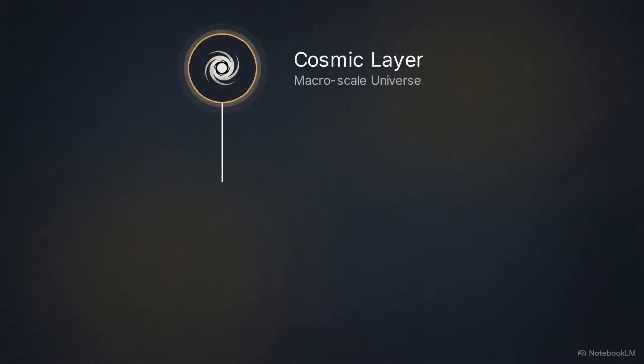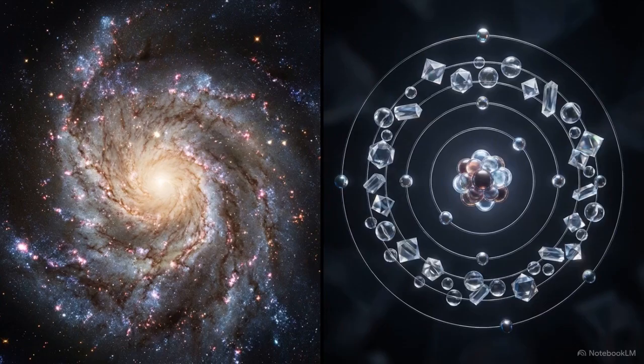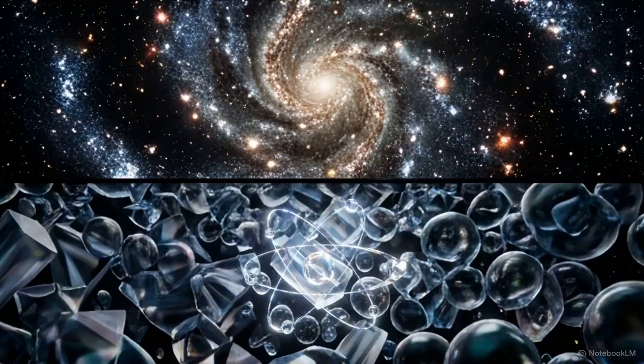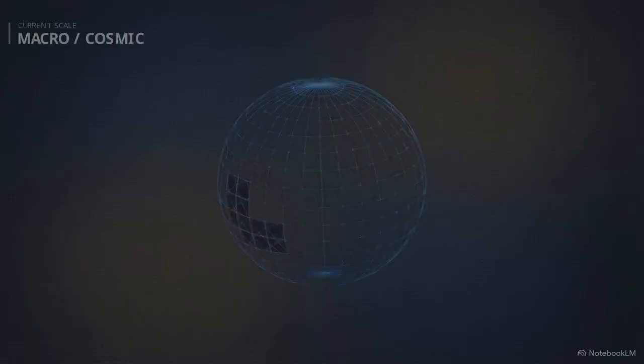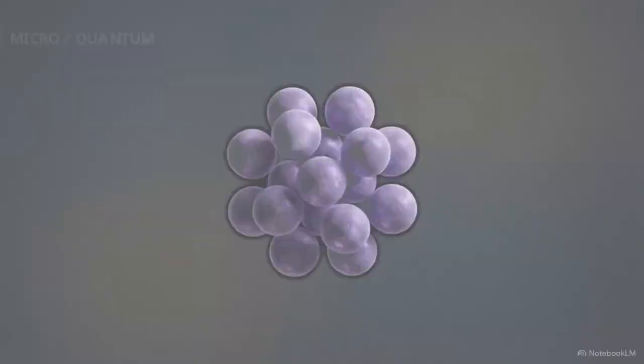Cherier organizes the universe into 3 layers: cosmic, quantum, and principle. These represent the same physical process, simply perceived from different viewpoints as we move from the macro to the micro. This perspective follows a logic of as above, so below. By adjusting our scale, we can see how the structures of the massive cosmos find harmony with those of the quantum realm.